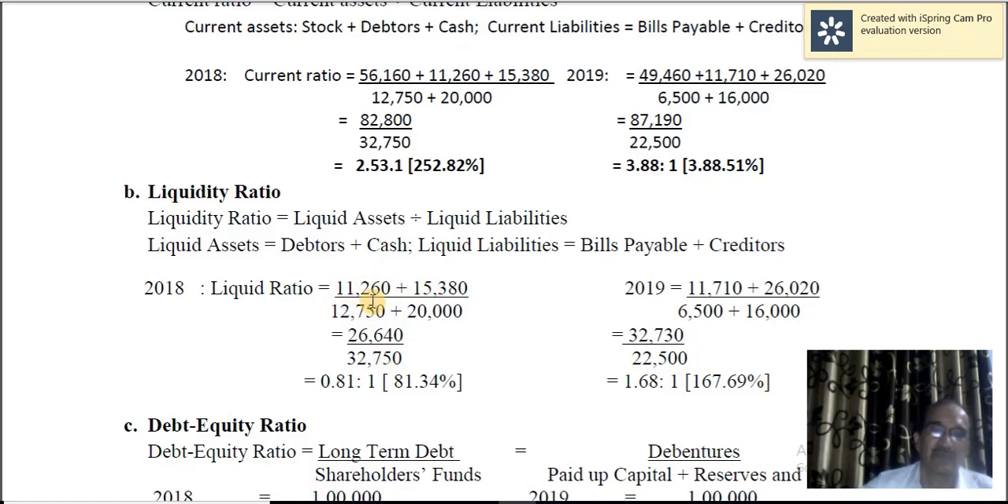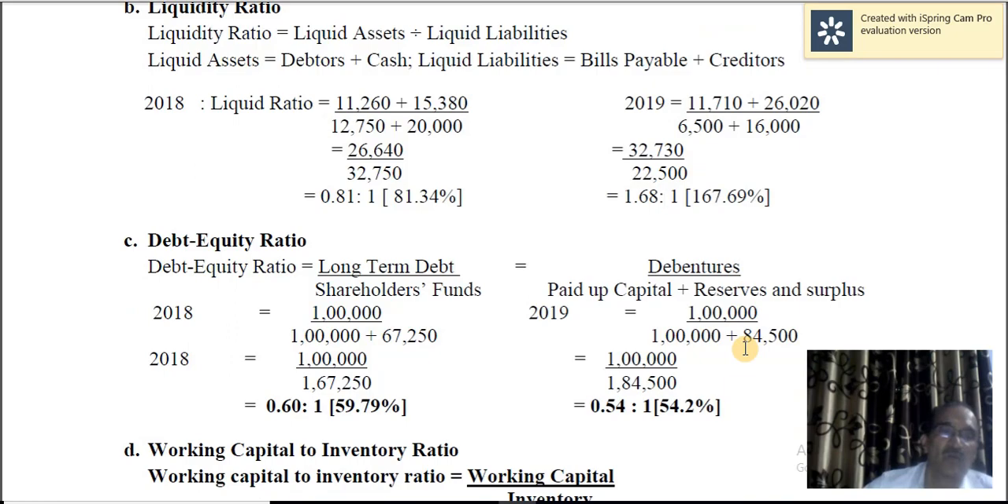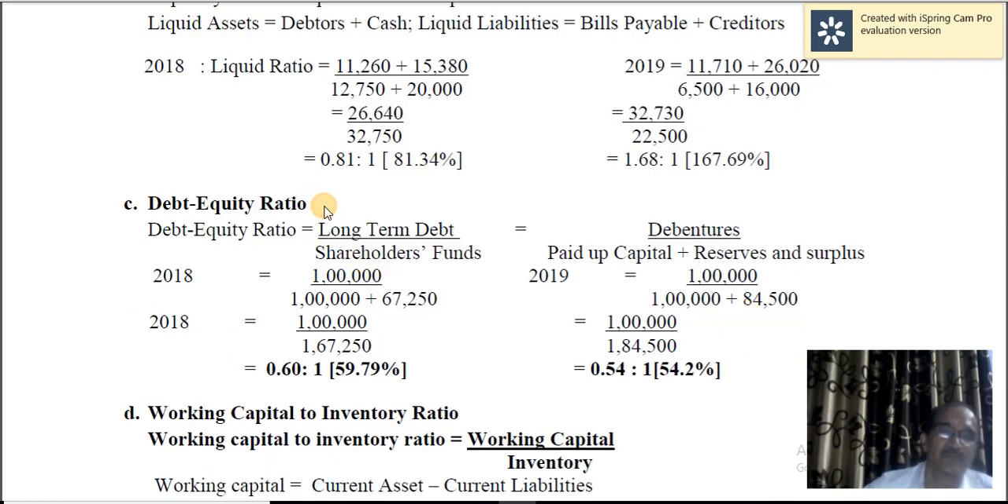If we calculate the ratio here, it is 0.81 to 1, and normally the standard ratio is 1:1. That means this is not a good indicator, and current liquid assets are 81.34% of liquid liabilities, whereas in 2019 that has improved. It is 1.68 compared to current liabilities. Rather, it is 167.69%.